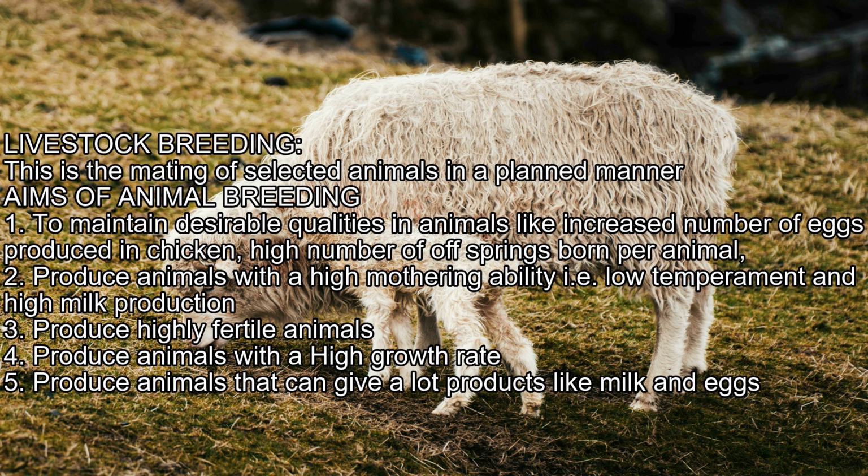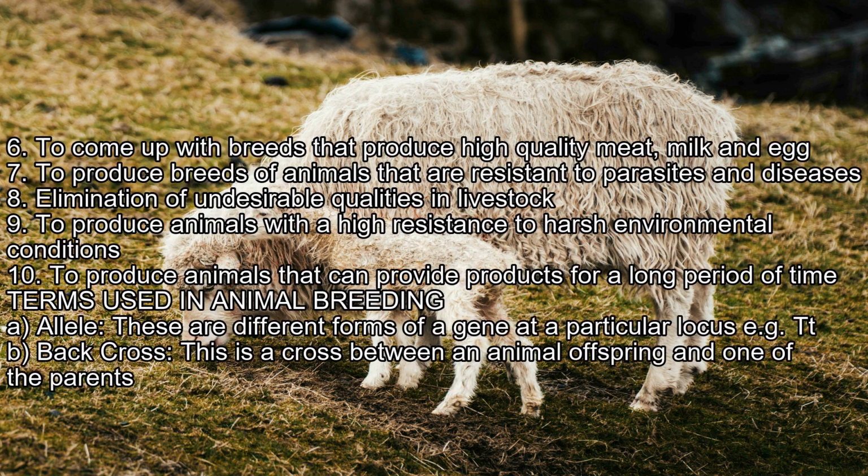2. Produce animals with a high mothering ability, i.e. low temperament and high milk production. 3. Produce highly fertile animals. 4. Produce animals with a high growth rate. 5. Produce animals that can give a lot of products like milk and eggs. 6. To come up with breeds that produce high quality meat, milk and eggs.